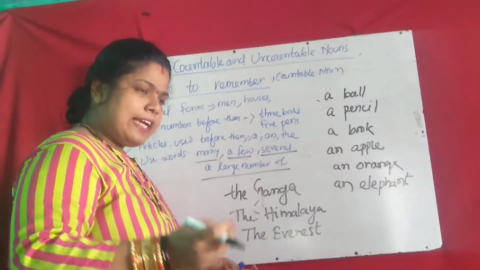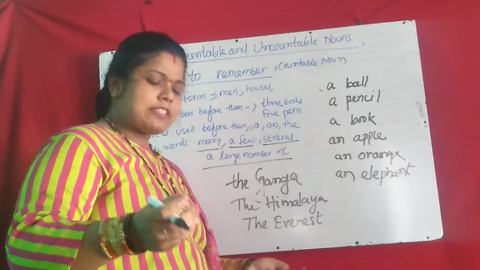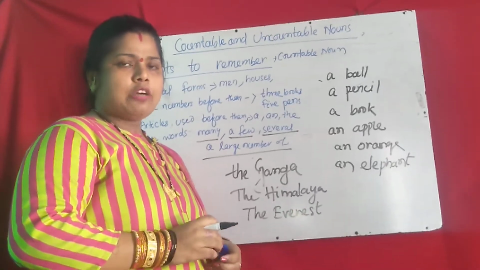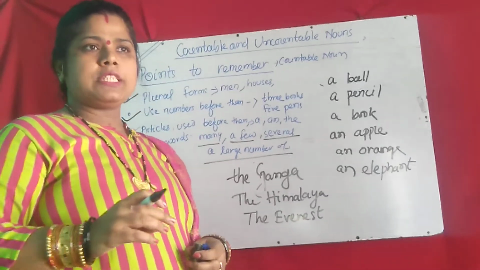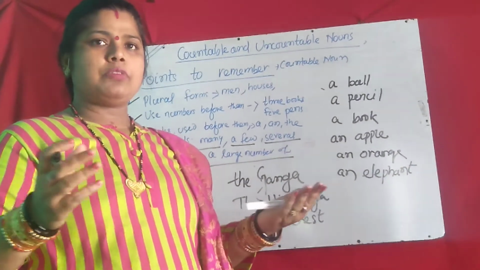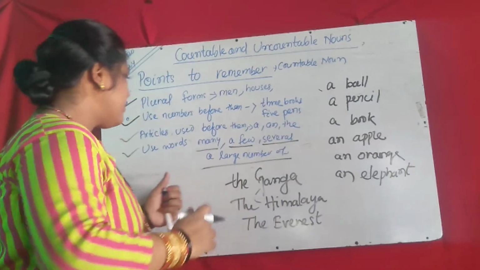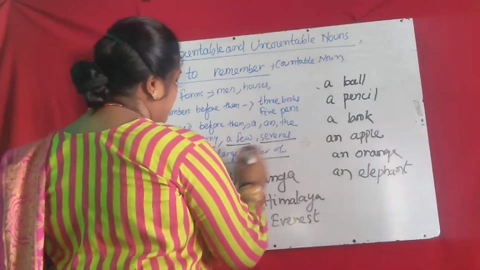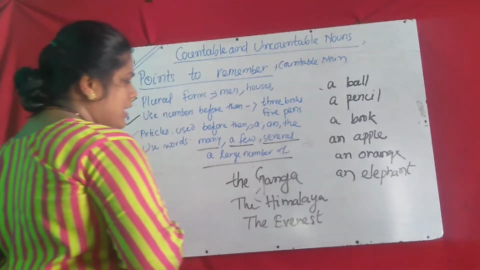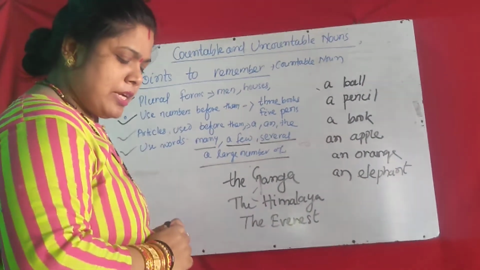Then a large number of. How many watches are there in the shop? You can say a large number of watches in the shop. A large number of dresses in the mall. Okay. So many, few, a few, several, a large number of are also used before some nouns to explain.